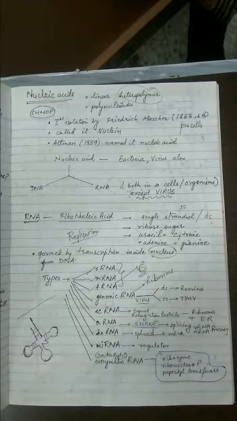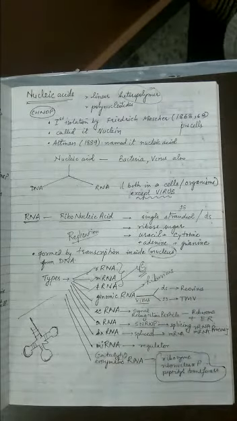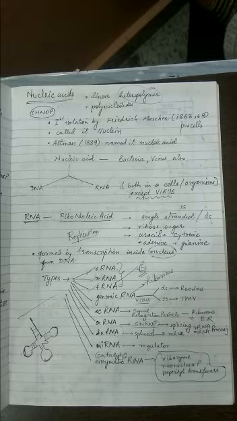Now the mRNA is the messenger RNA, and messenger RNA is the longest RNA among all of these. And remember, messenger RNA is important because it carries the message from DNA and then will cause the formation of proteins. Messenger RNA accounts for only 5% of total RNA, and remember, it breaks very fast because once the message is gone, like in the mobile, if a message reaches you, once you have read the message, you delete it. So once the messenger function is over, it will be broken down into smaller units to form more RNA. That's why it is the least stable type of RNA.